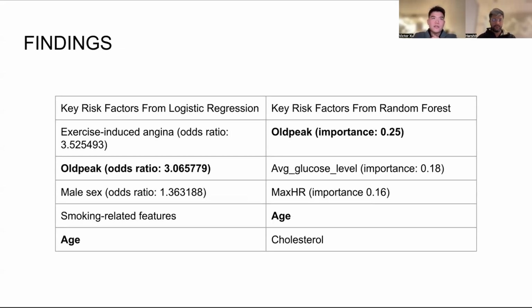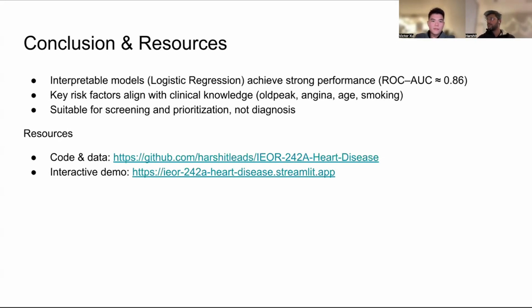From both models, we extracted some key risk factors. On the left, we can see the key risk factors from logistic regression: exercise-induced angina, old peak, male sex, smoking-related features, and also age. This is supported by the random forest model, where old peak and age are the most important. Overall, this project shows that interpretable models like logistic regression can achieve strong predictive performance.